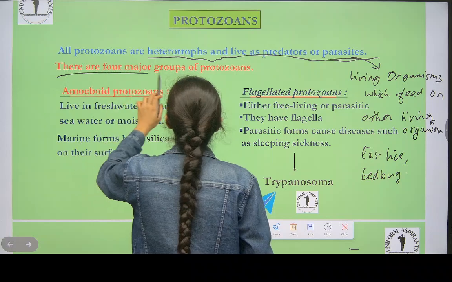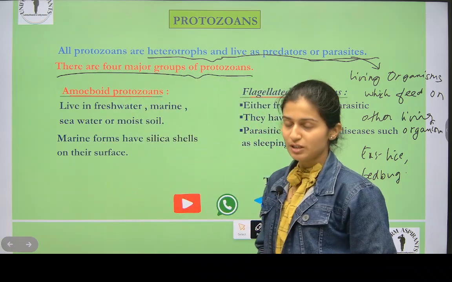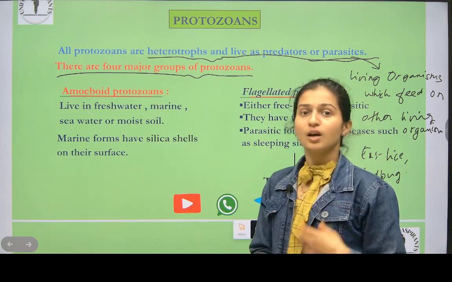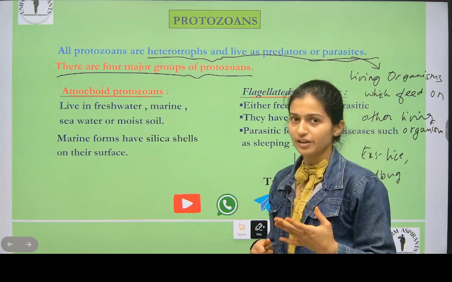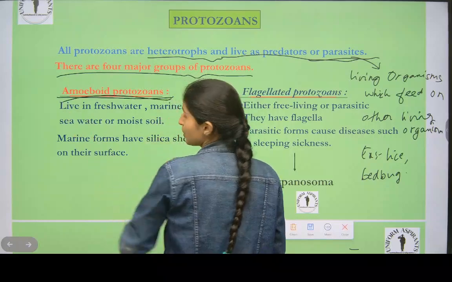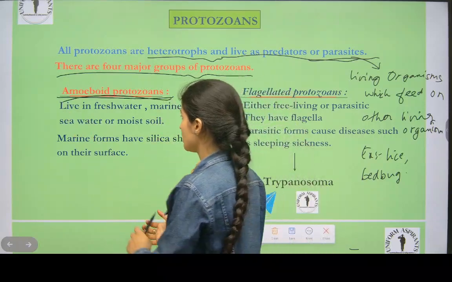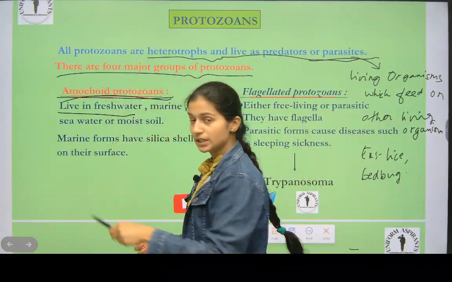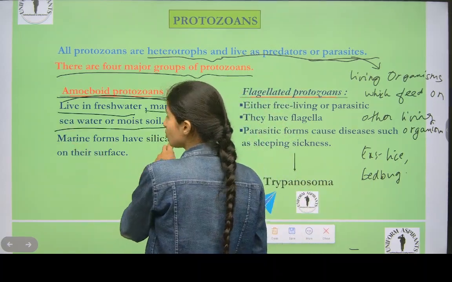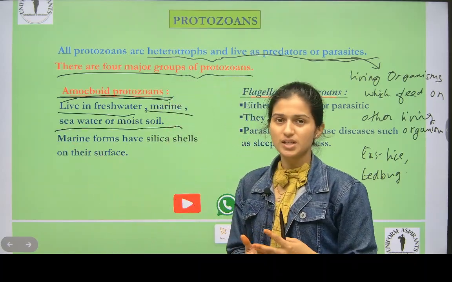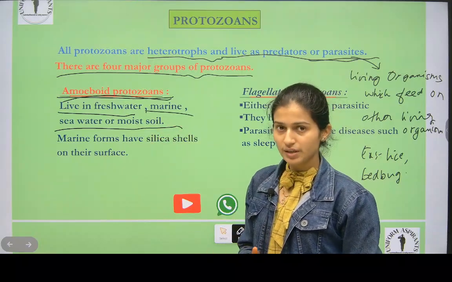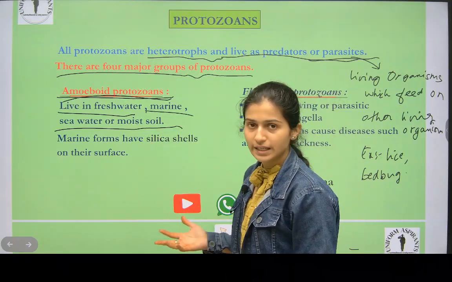There are four major groups of protozoa. We will see what they are and which disease is caused by different types of protozoa. Now, amoeboid protozoa live in fresh water, marine sea water, or moist soil. It means they live in a moist or fluidy area. It can live in anything.